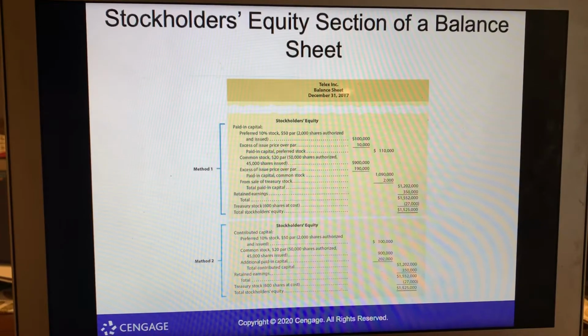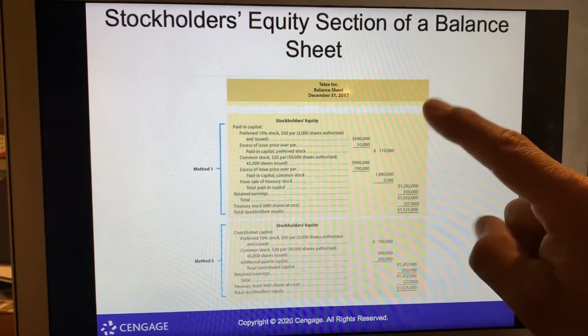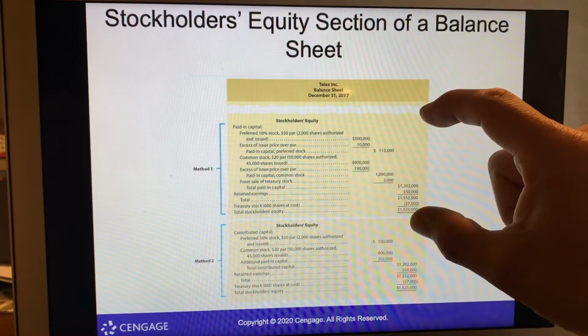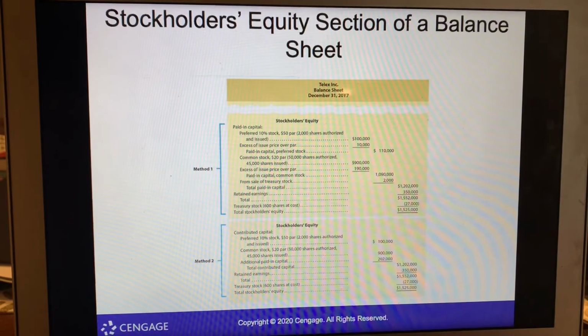So here's what it would look like. Here's method 1, and here's method 2. So go take a look at those. They're pretty interesting. To me, this is more detailed than the bottom one. So take a look at that.